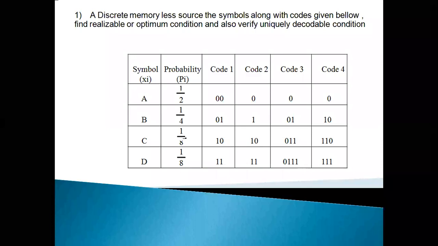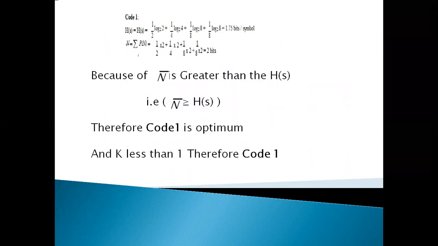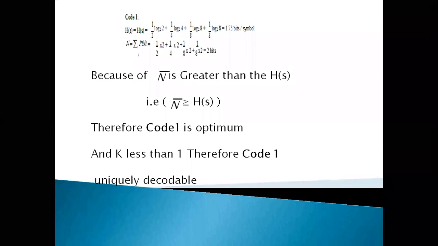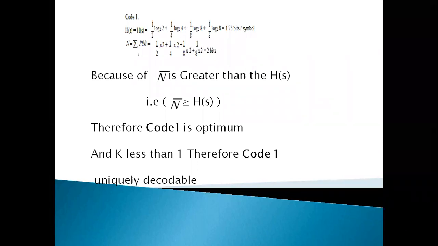Now let us do that problem. Okay, first of all, know the Shannon source coding theorem, H(S) by n bar. For H(S), what is the H(S)? It should be the entropy. So what is the entropy? There are 4 symbols.